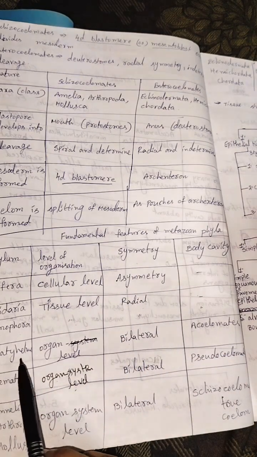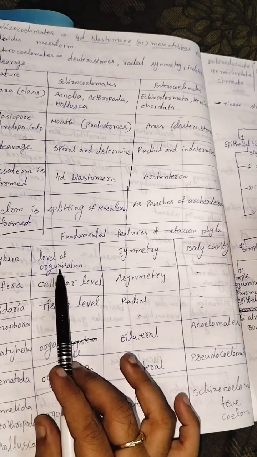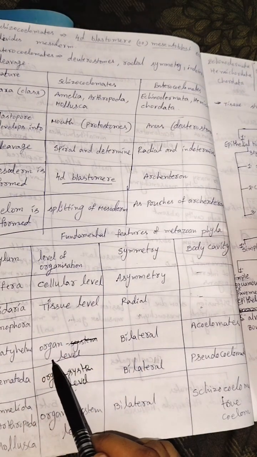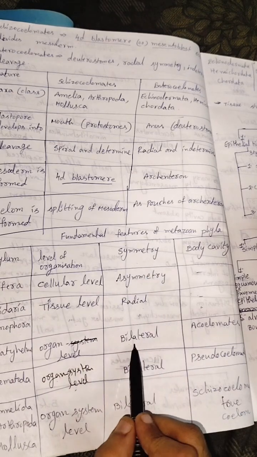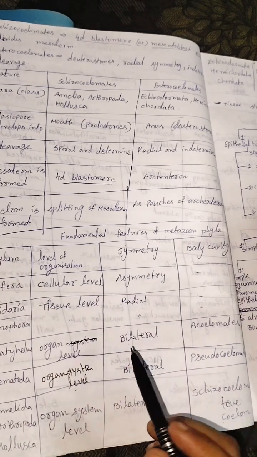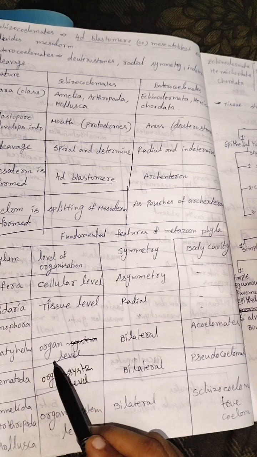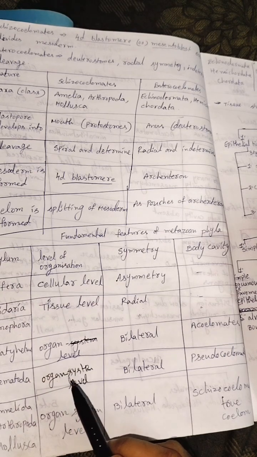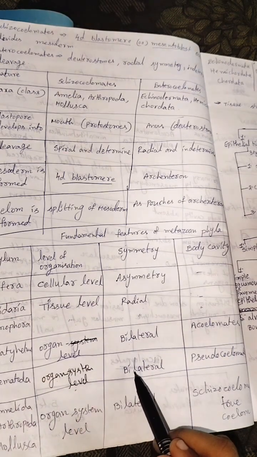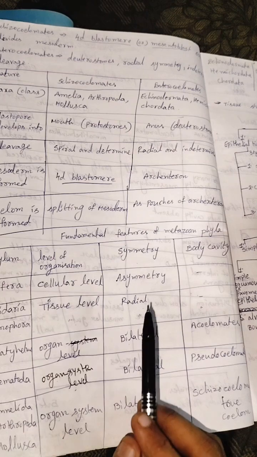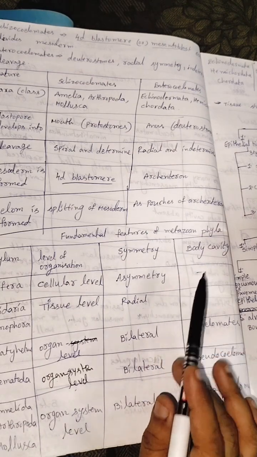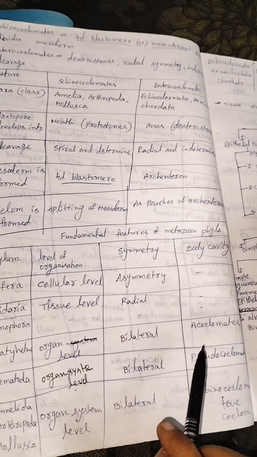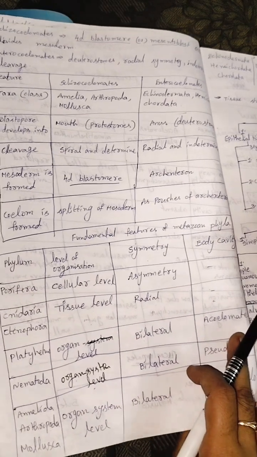Next one, Platyhelminthes. Level of organization, organ level. Symmetry, bilateral symmetry. From Platyhelminthes to Chordata, bilateral symmetry, so we will write bilateral. Next, body cavity: no body cavity. So Platyhelminthes are acoelomate.